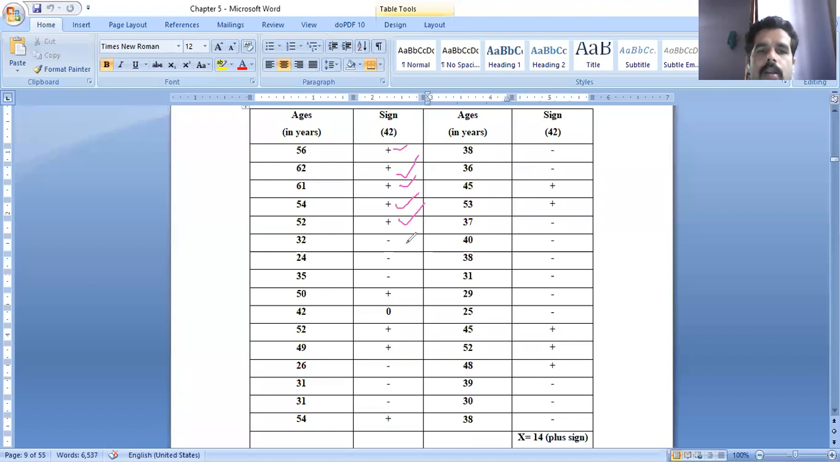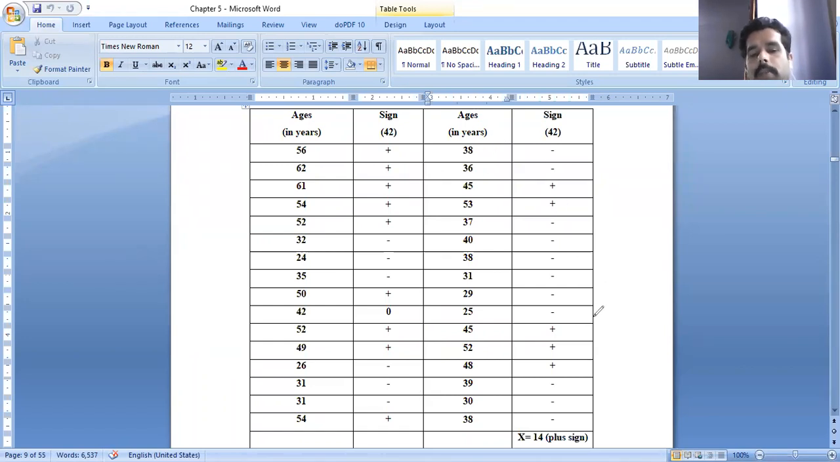Then 32, when comparing with 42, is less than, so I have written minus sign, minus sign, minus sign, then plus sign. Then here 42 and 42 are equal, that is the reason for the 0, then plus, plus. Observe carefully. Then again all the values: plus sign, minus sign, plus sign, minus sign, plus sign, minus sign. In this way we have to give all the signs.